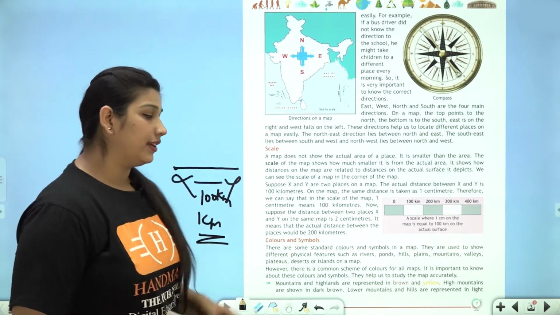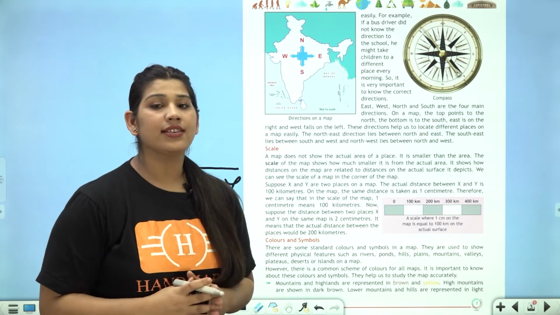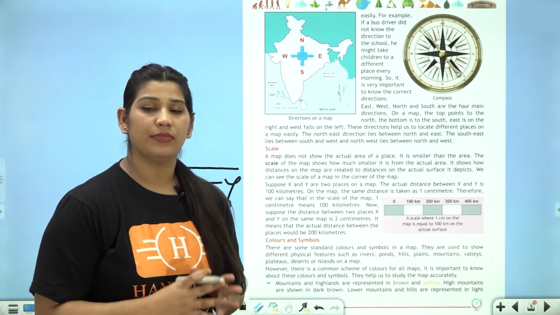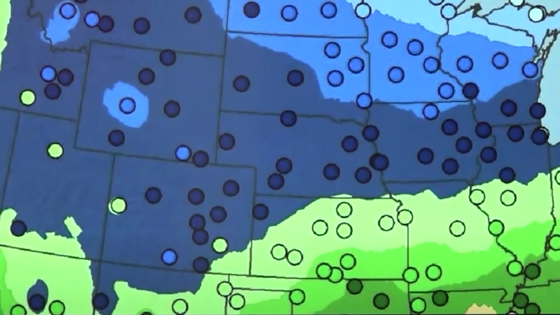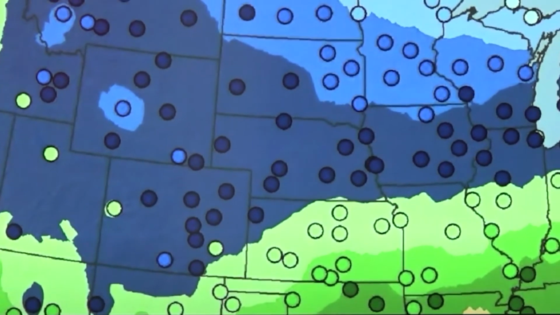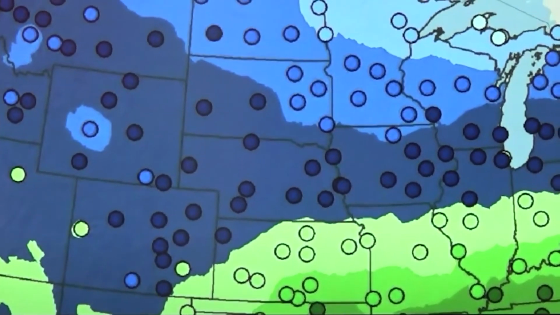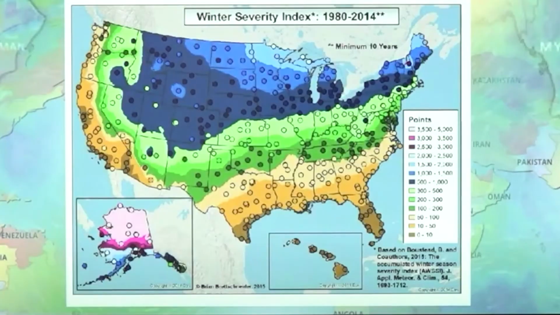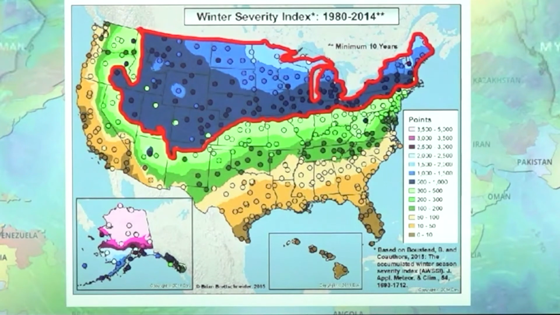Let us understand colors and symbols. There are some standard colors and symbols for map. Different colors are used to show different physical features such as rivers, ponds, mountains, desert, etc. on a map. Mountains and highlands are represented in brown and yellow. High mountains are shown in dark brown, lower mountains in light brown and highlands are shown in yellow color. Plains and lowlands are in green.